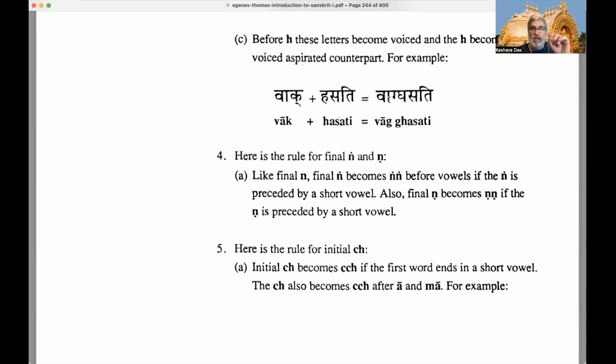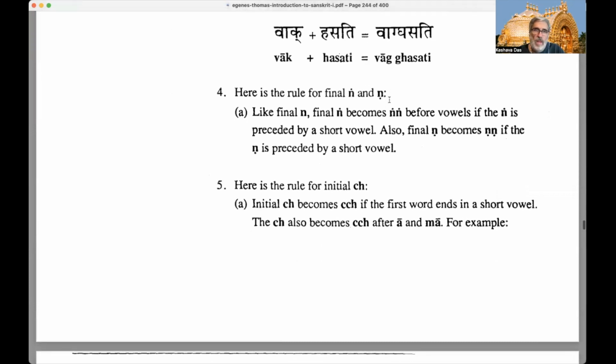Ka, ka, ga, ga. So it becomes vag gasati. It's the aspirated, more air, letter of the same group. So vak becomes vag, hasati becomes gasati, and we get vag gasati.